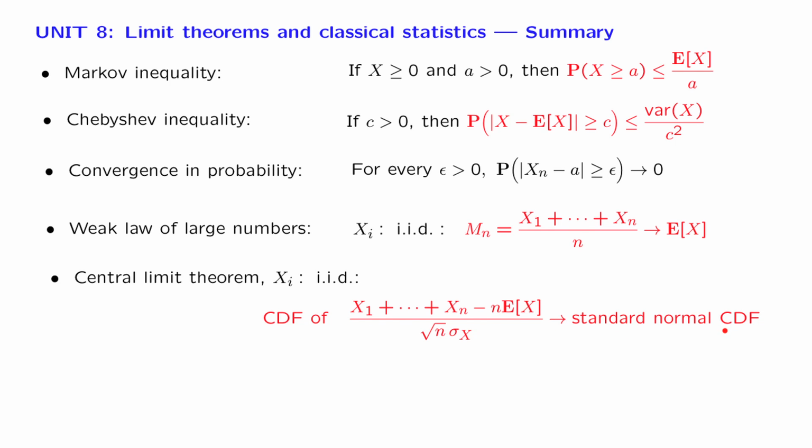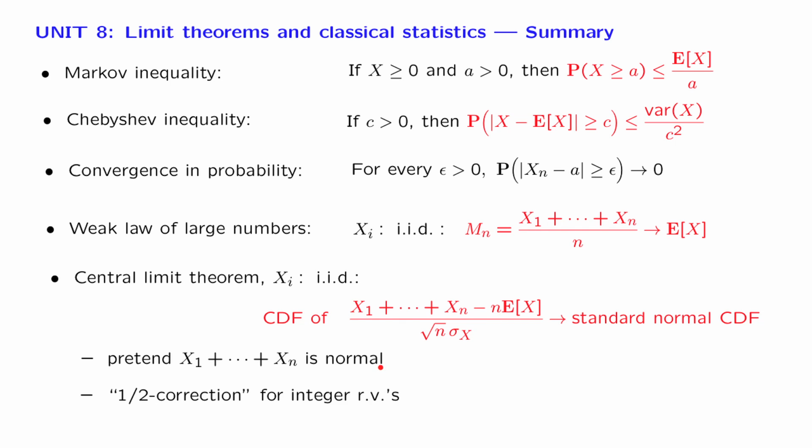On the other hand, the way we use this result is to just pretend that the sum of many IID random variables is a normal random variable, and then carry out calculations, calculate any probabilities that we may be interested in by just pretending that this is so. We also saw that we can get somewhat better numerical results. We can get more refined estimates in the discrete case, if we're dealing with integer random variables, by playing a little bit with how exactly we apply the central limit theorem to a particular situation.